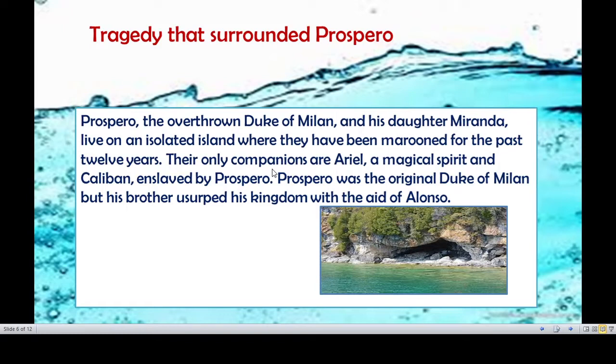They reached an island, and for 12 years they were living on that island. Prospero and his daughter Miranda are living on an island, where they meet Ariel, Caliban, and all these things. And there was a special thing for Prospero. What was the special thing? He knows magical powers.